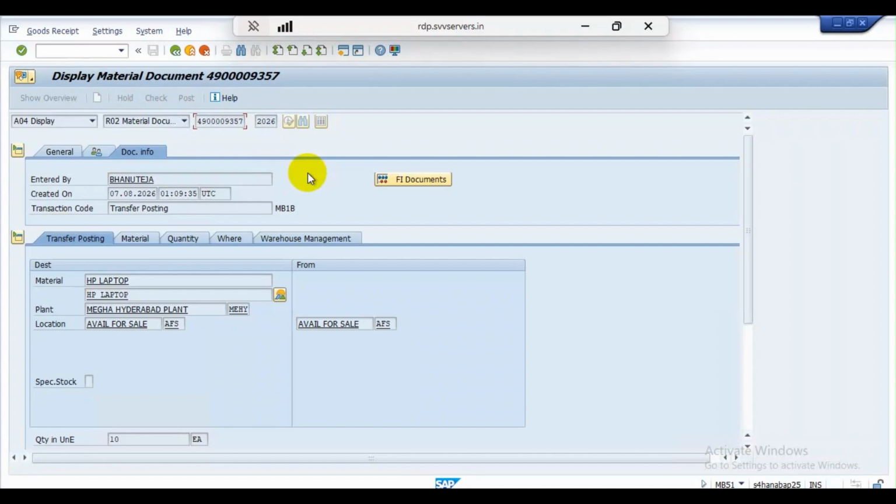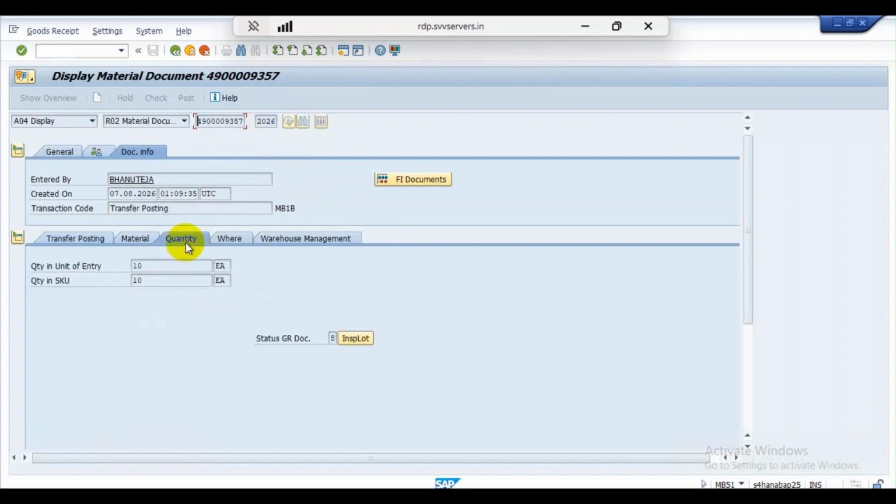We did that with the /SCWM/POST transaction in the previous step, moving the 10 quantity into the blocked area.